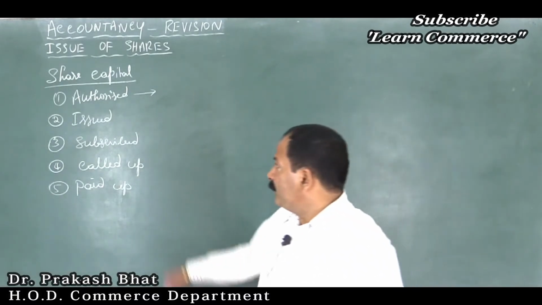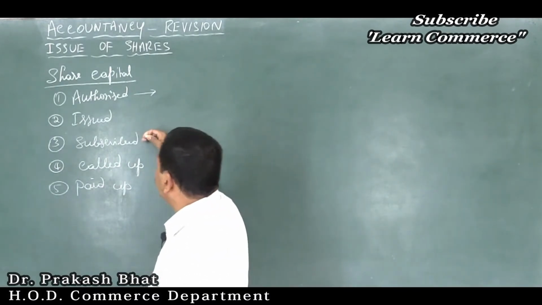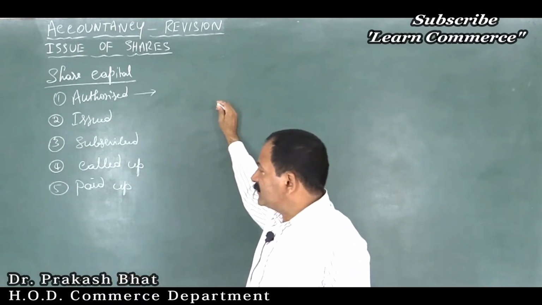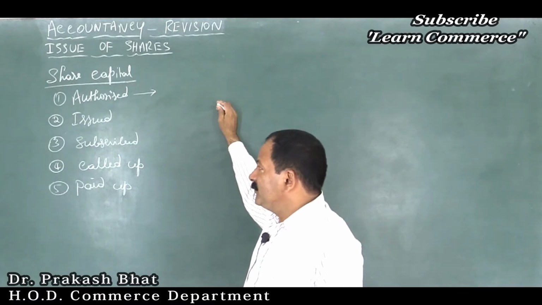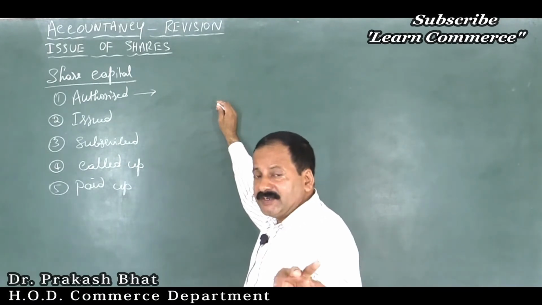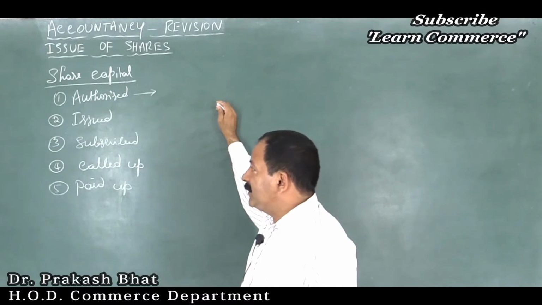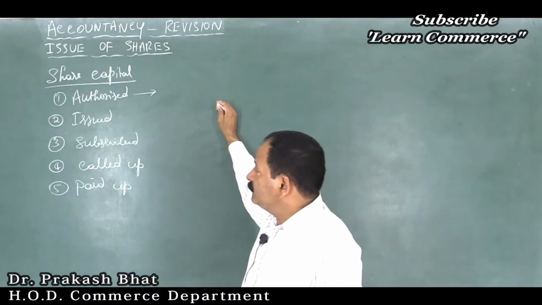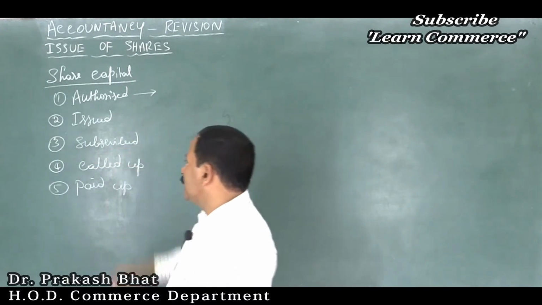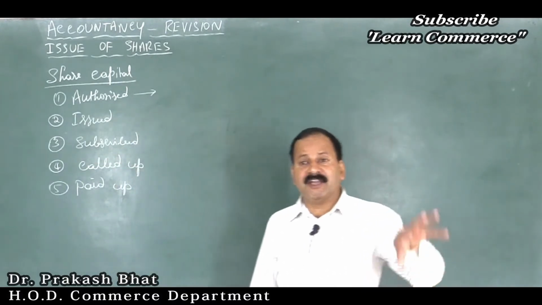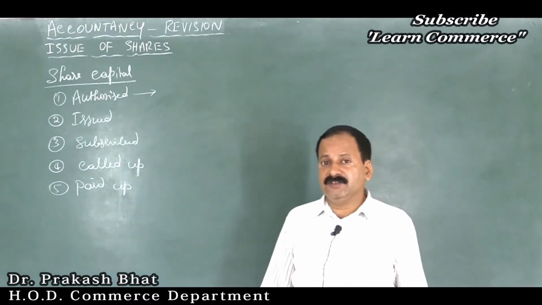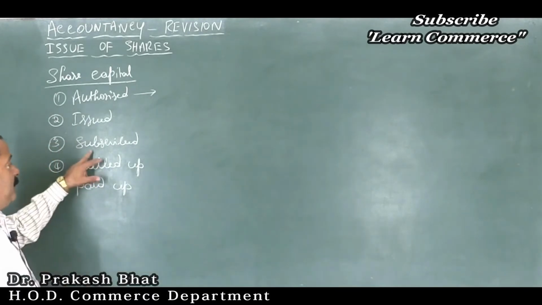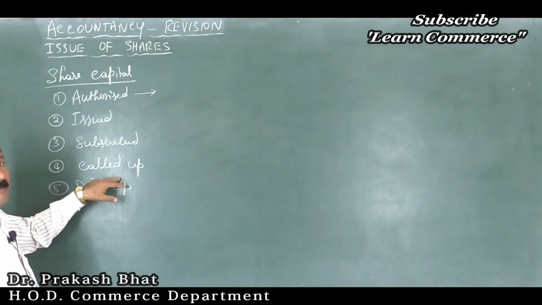It is that part of issued capital which is actually subscribed by the public. Subscribed by the public. Suppose 300 crores worth shares are issued, public might have accepted for 290 crores. Then 290 crores is the subscribed capital, which is actually subscribed by the public. Then called up capital is that part of subscribed capital which is called up by the company.